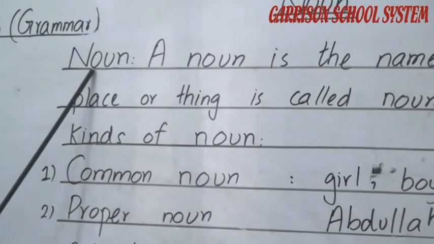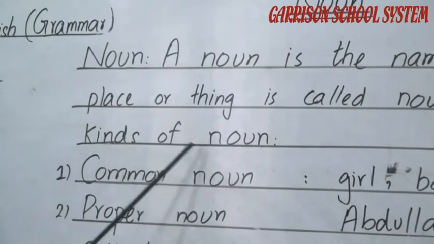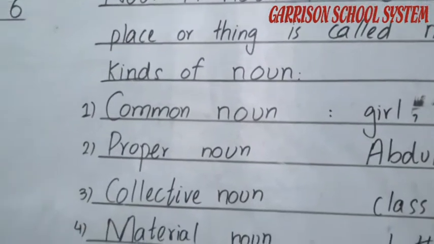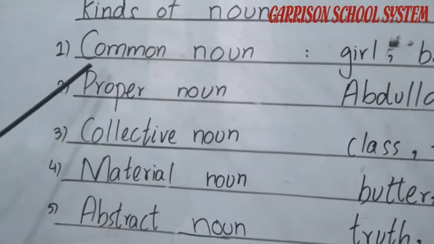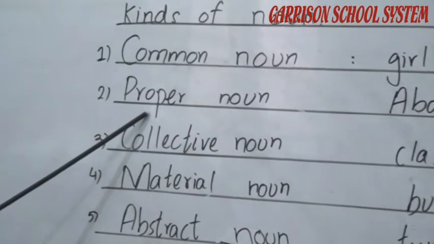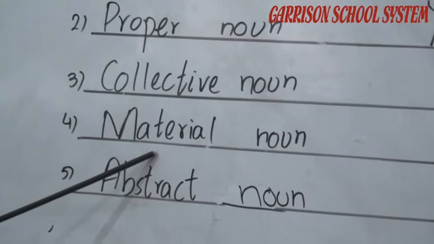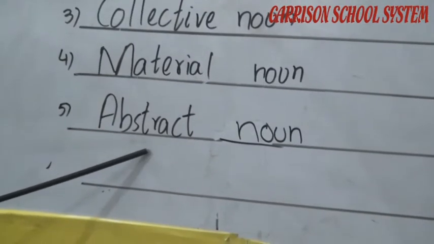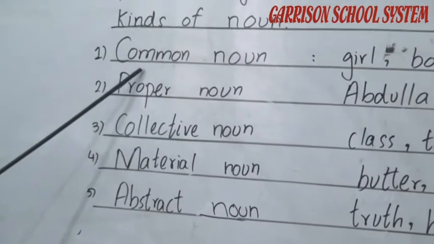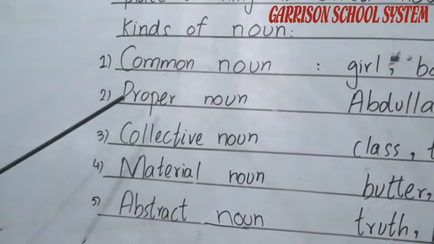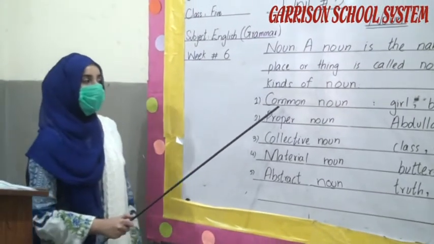Thing, whiteboard. Whiteboard is a noun. Then we will come to the kinds of noun. There are 5 kinds of noun. Number 1, common noun. Second, proper noun. Third, collective noun. 4, material noun. 5, abstract noun. First, we will discuss common noun. The name of a common person, place or thing is called a common noun.